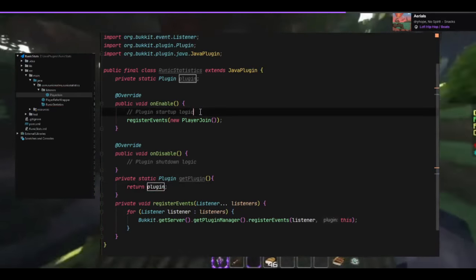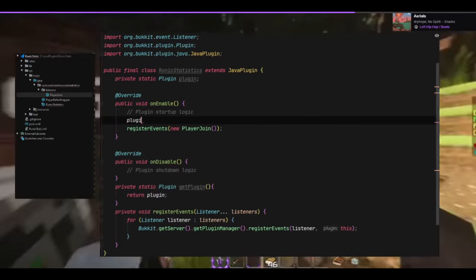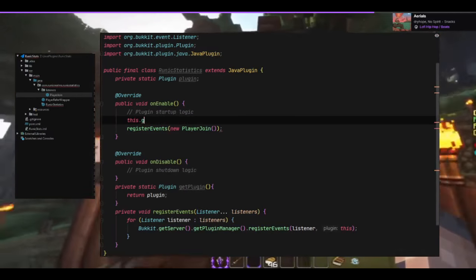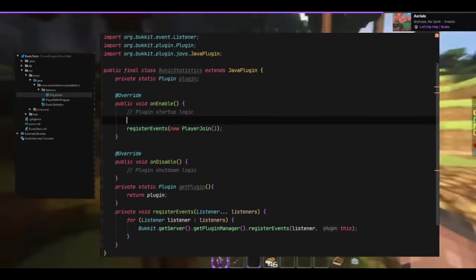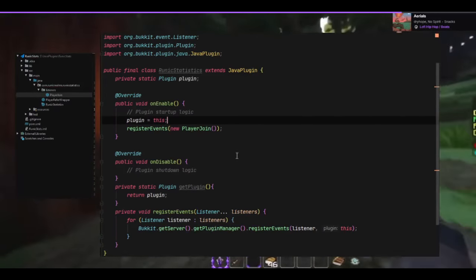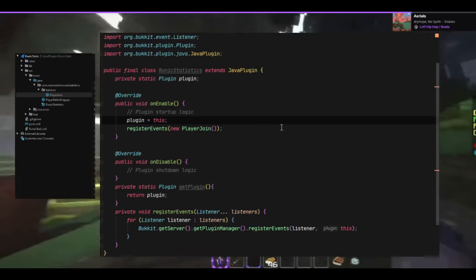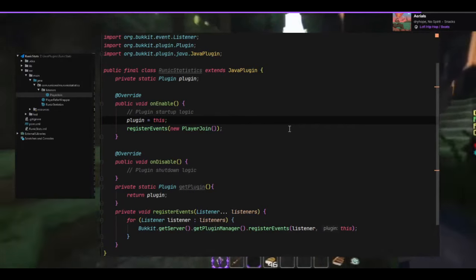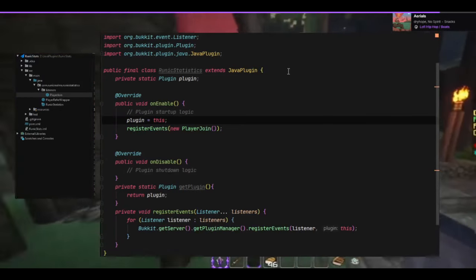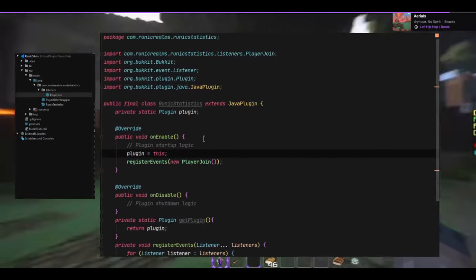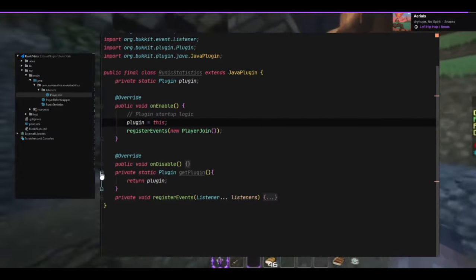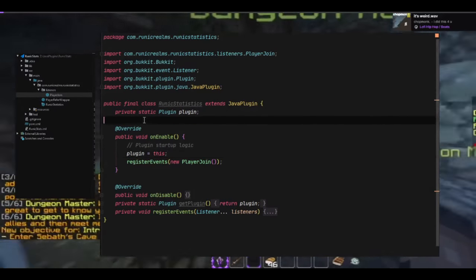Okay, I know what to do here. Plugin. Okay, I think it's this dot plugin. No. Plugin equals this, right? Yes, and now we can reference it from other classes. Now we're actually able to get that. And now I'm going to make a hash map to store all the players, and that's going to be done right up here. I will hide this, and I'm going to hide the disable for now, just so it's easier for you to keep track of what we're doing.